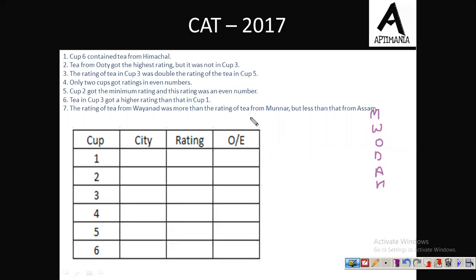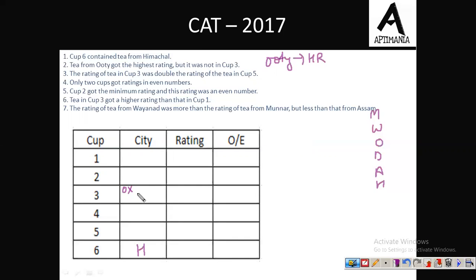The first information was that cup 6 contained tea from Himachal. So this is direct information. We can directly write Himachal over here. Okay. Tea from Ooty got the highest rating, but it was not in cup 3. So whichever information we are not able to write down in the table, I will write it here, so that we know which information is left to use. So Ooty has the highest rating, but it was not in cup 3. So I will write O here and cut it. That simply means that Ooty cannot come here.